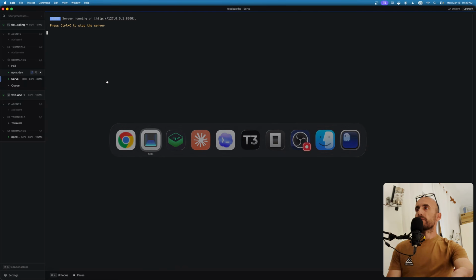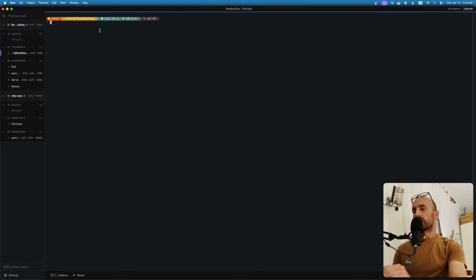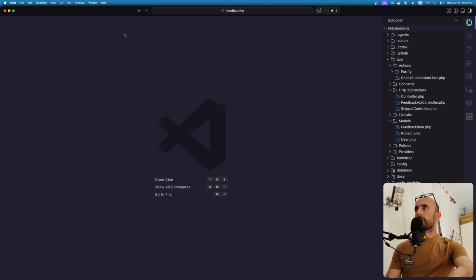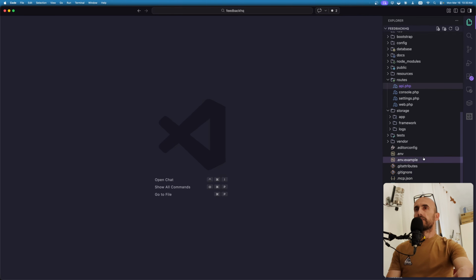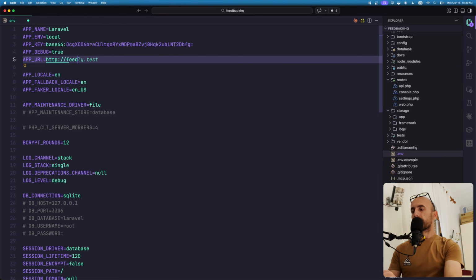Because let me just open the terminal here. Okay, I'm going to open this now with VS Code. And inside the .env file, we have localhost here. Let's change that to feedbackhq.test.